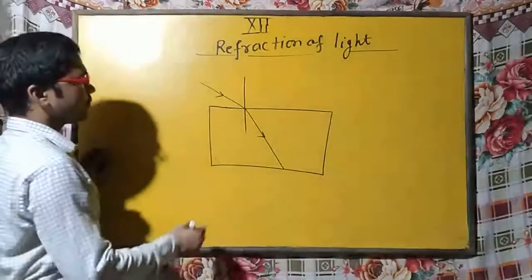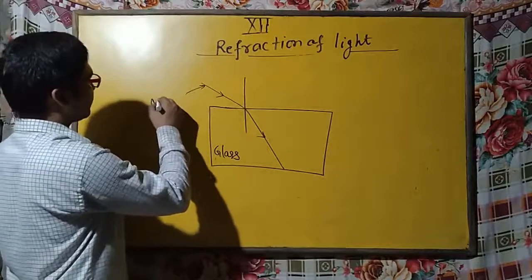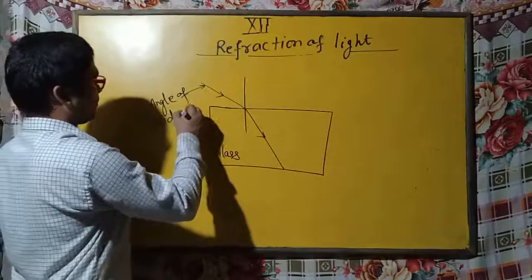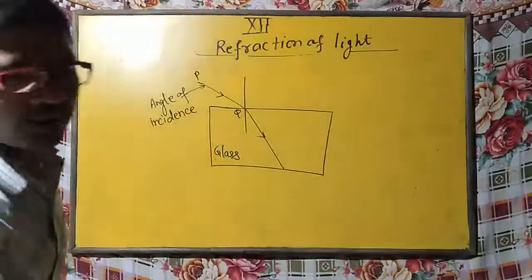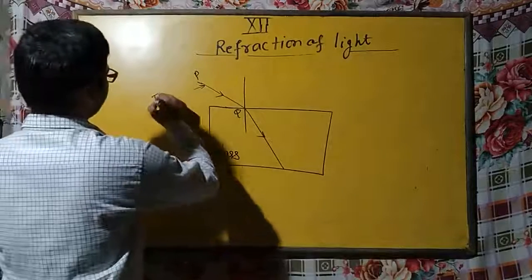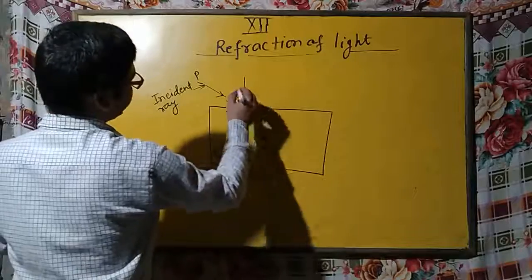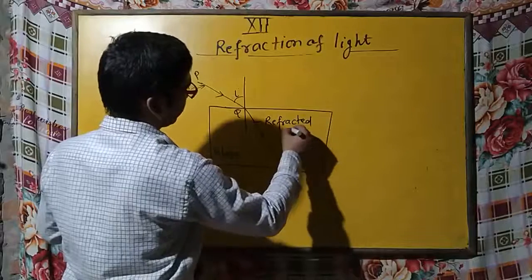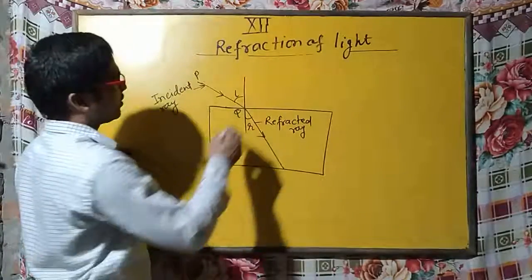So dear students, you can see, suppose this one is glass, this is the angle of incidence, that is PQ. Oh sorry, this is the incident ray. Incident ray, angle of incidence, refracted ray, angle R. Okay, this one is air.